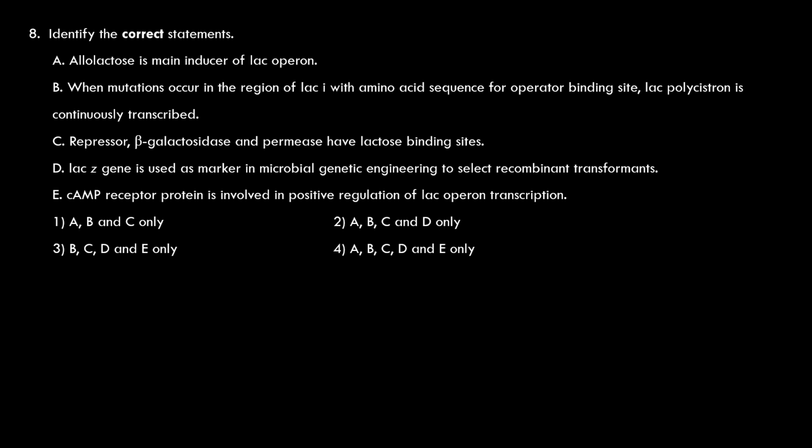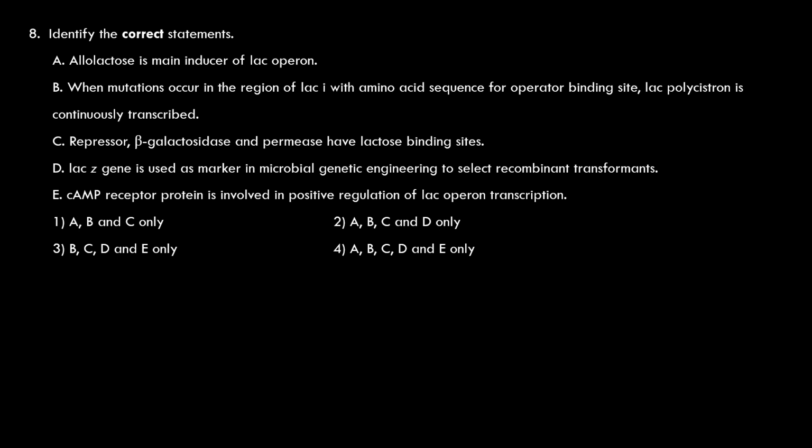B is also correct. Repressor, beta-galactosidase and permease have lactose binding sites. Yes. The repressor has an operator binding site and an allolactose binding site. Beta-galactosidase also has an active site where the lactose is bound and converted to glucose and galactose.